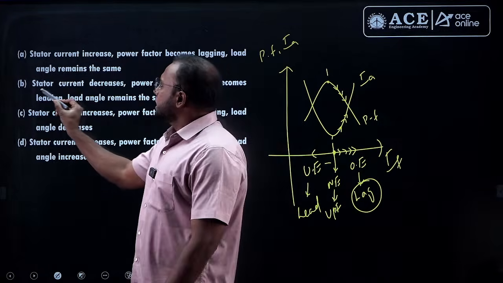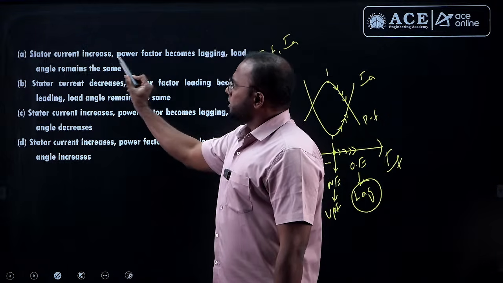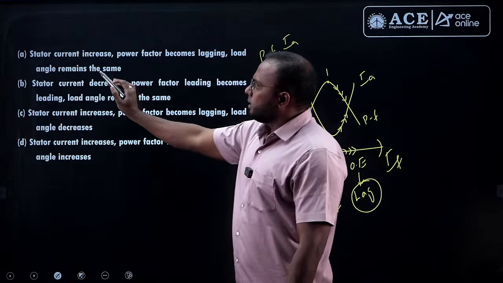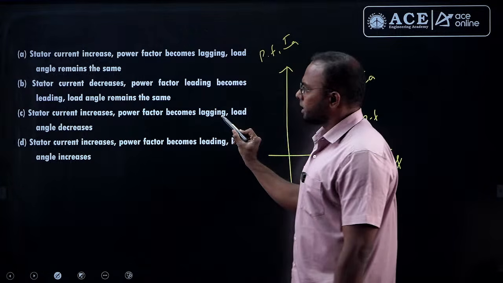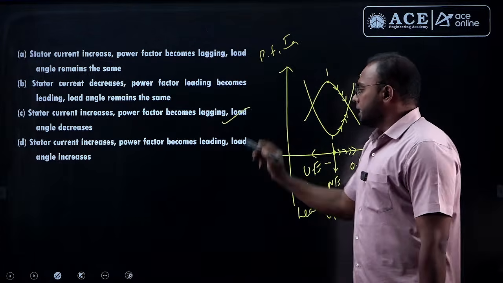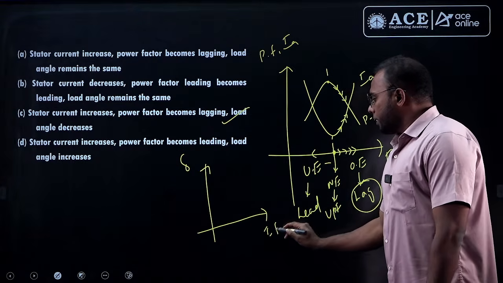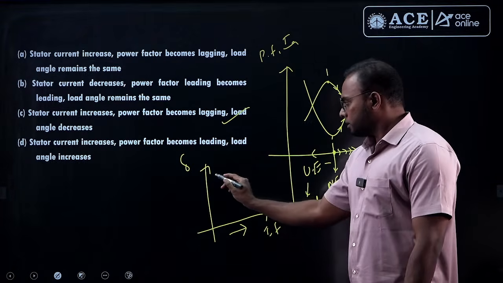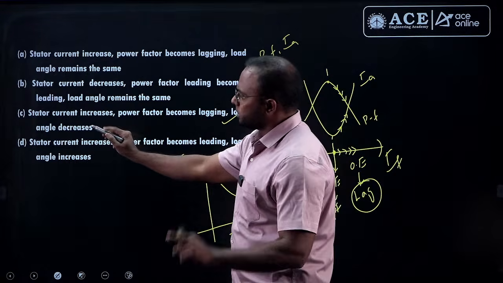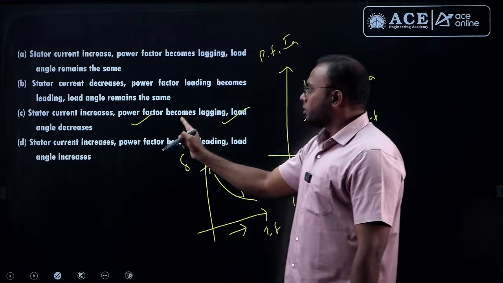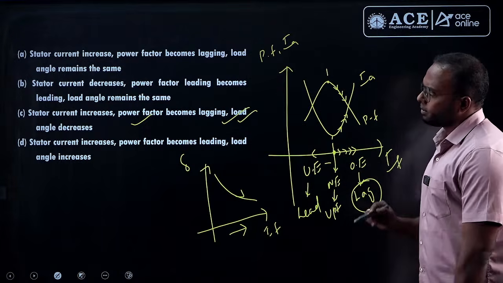Now see that stator current increases, power factor becomes lagging, and load angle decreases. And there is one graph separately for load angle with excitation. Whenever excitation increases, load angle always decreases. So as excitation is increasing, load angle is decreasing, then which option is satisfied? C. Current increases, power factor becomes lagging and load angle decreases. So C is the answer for this. Okay. Next.